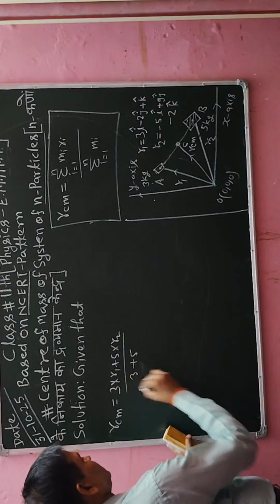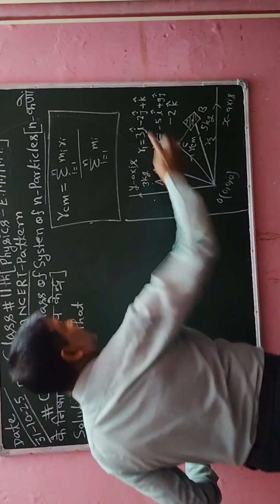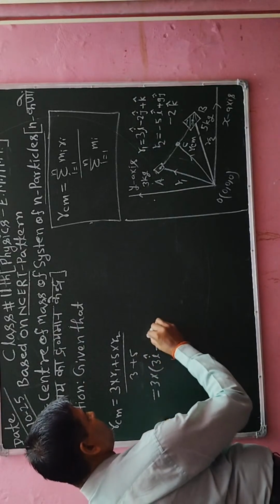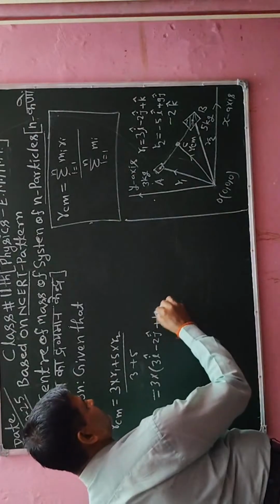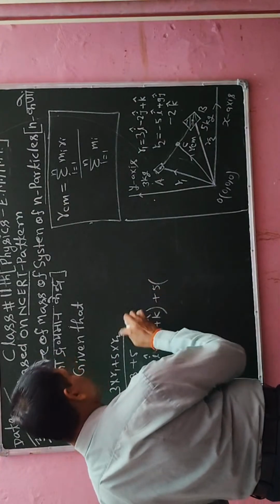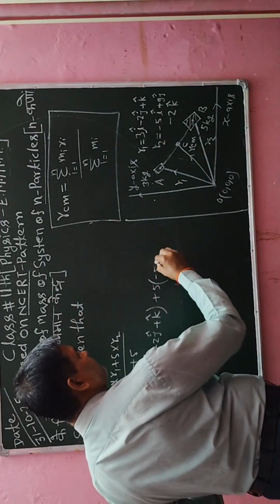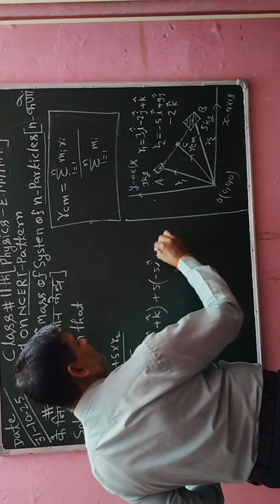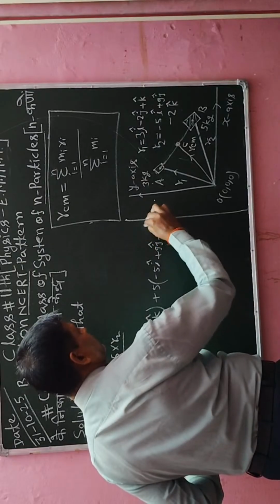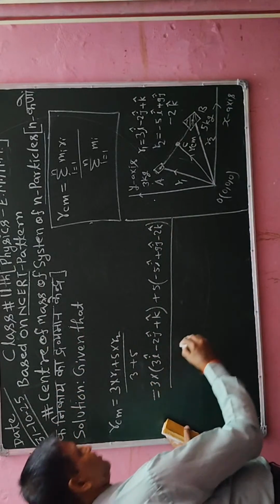Now first of all I will write 3 into the value of r1, that is written here as 3 vector i cap minus 2 vector j cap plus vector k cap. Again I will write here 5 into the value of vector r2, that is already available here in the bracket. I have to write 5 vector i plus 9 j minus 2 vector k, divided by 5 plus 3, that will be 8.